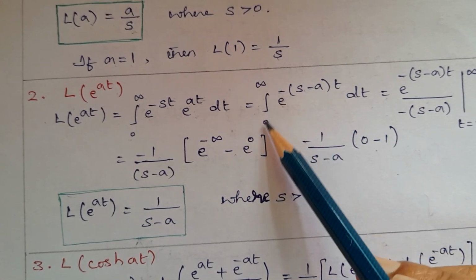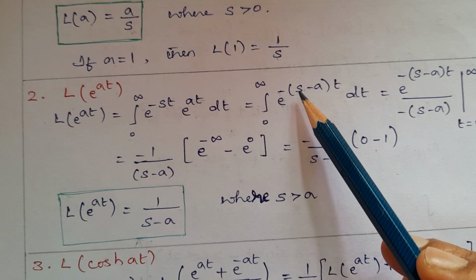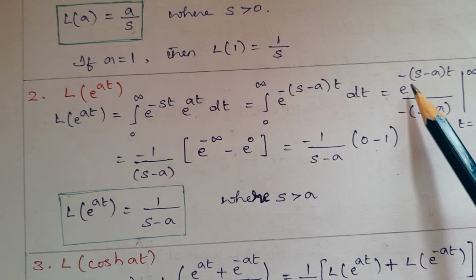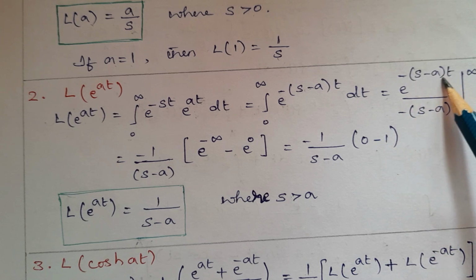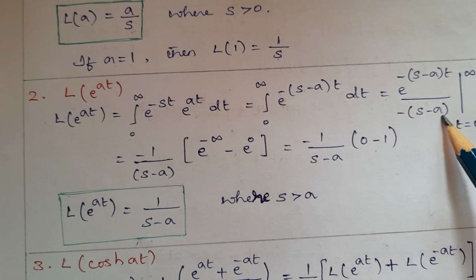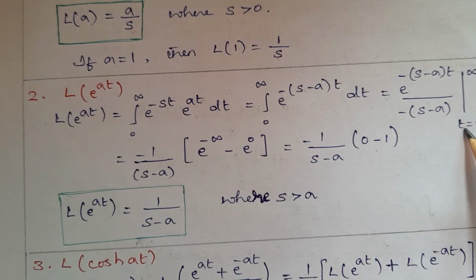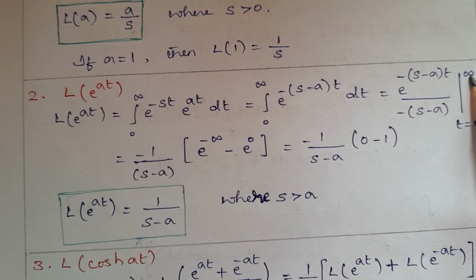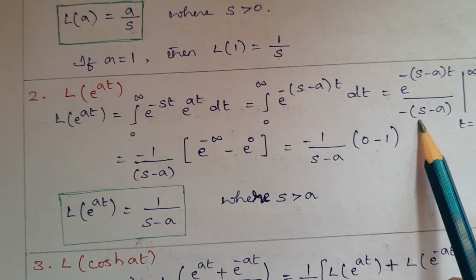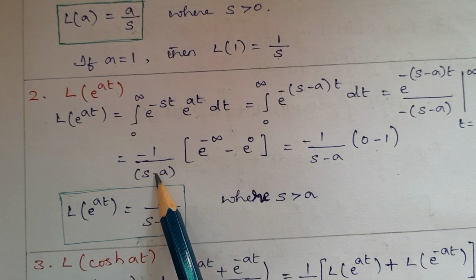Equal to the integral of e power of minus s minus a into t divided by minus of s minus a. So the limit is t equal to 0 to infinity. Here minus 1 upon s minus a take outside.